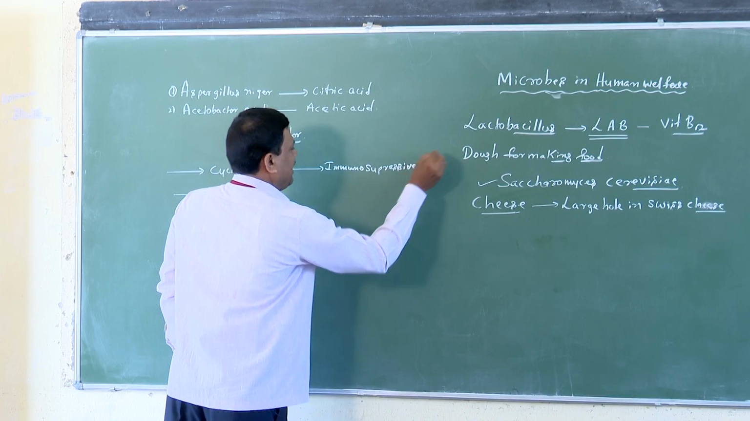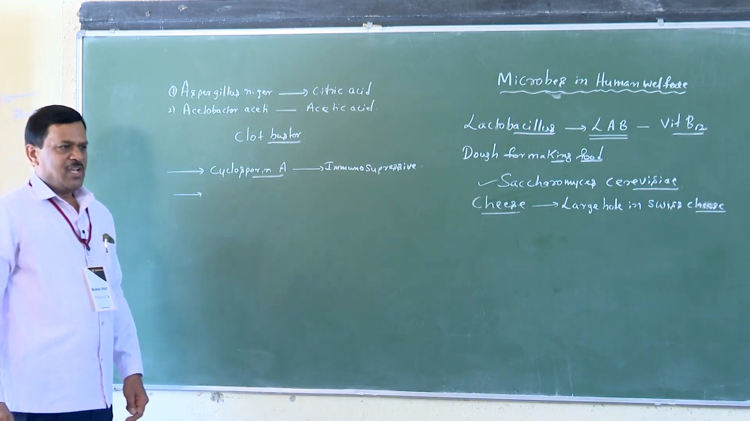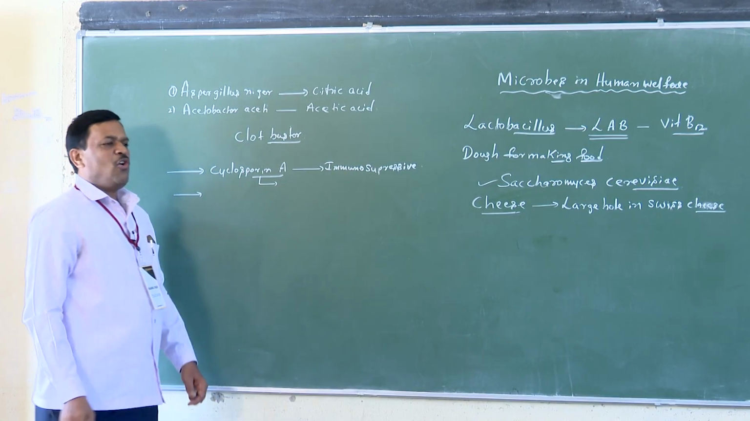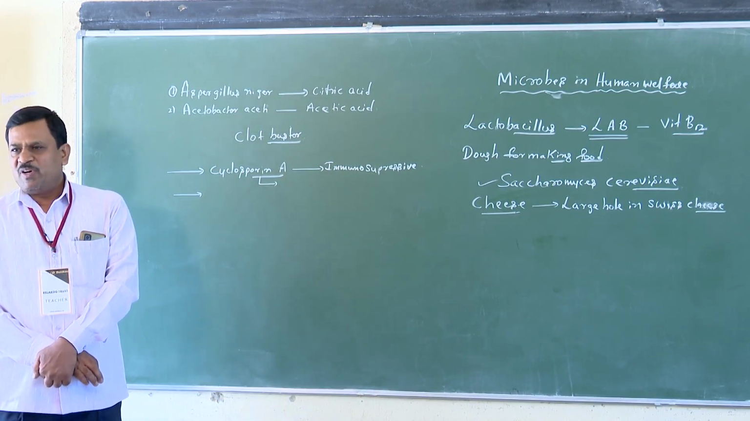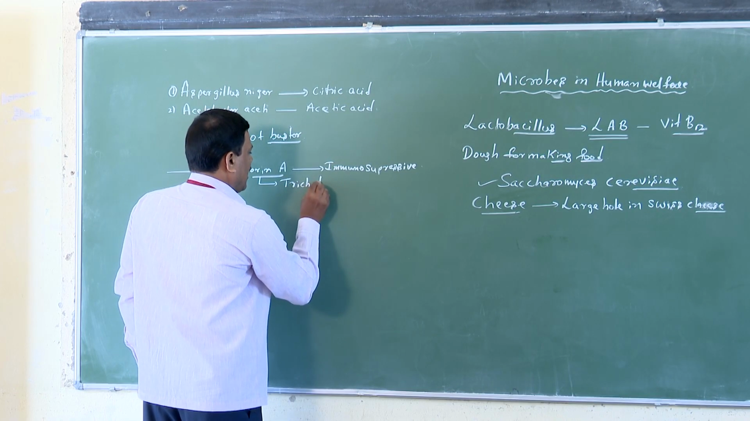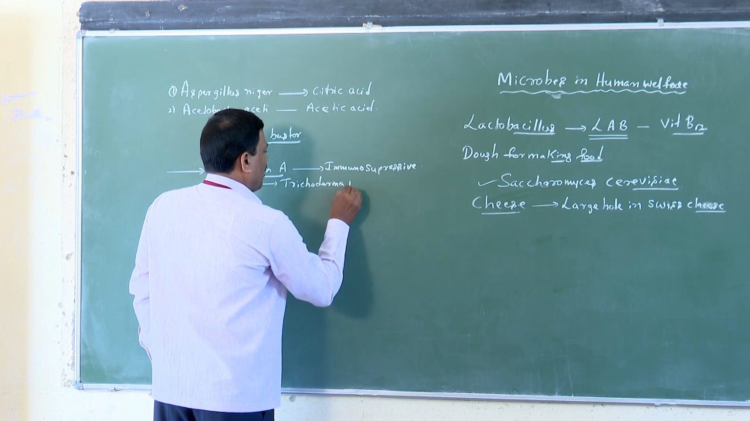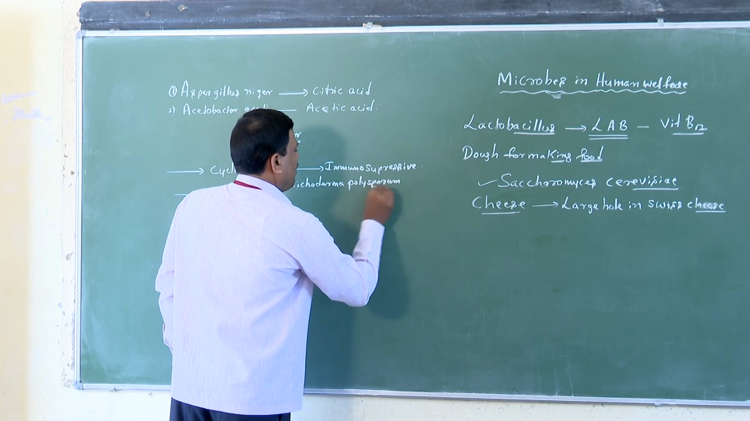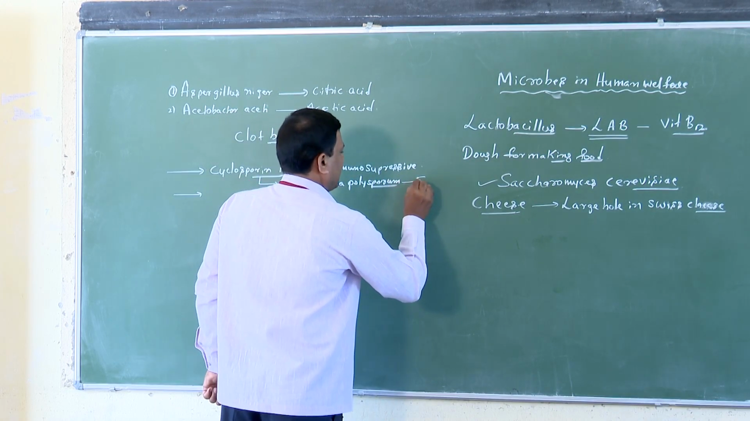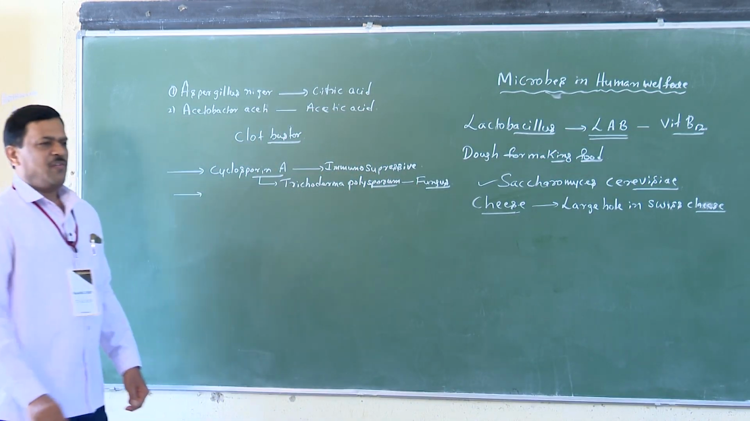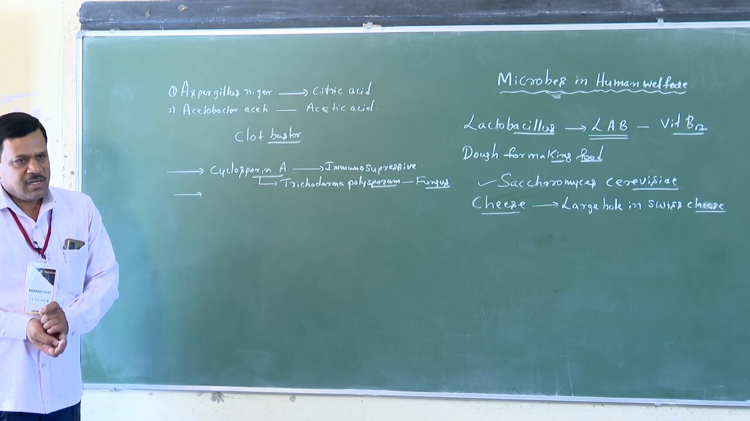Immunosuppressive agent in organ transplant patients, produced by the fungus Trichoderma polysporum. It is one type of fungus. Clear, students?